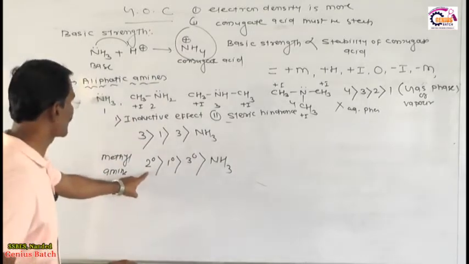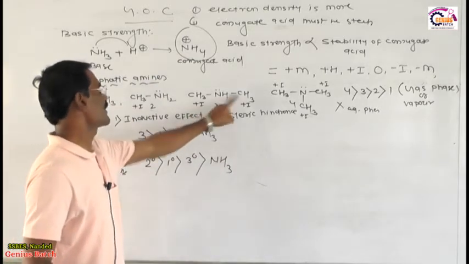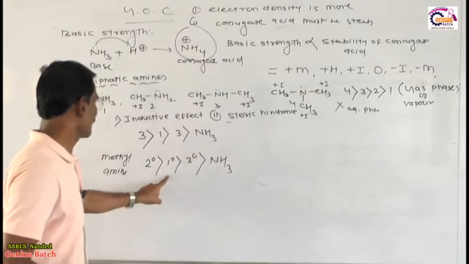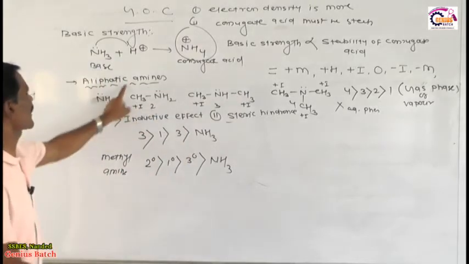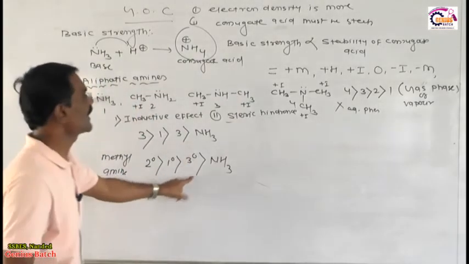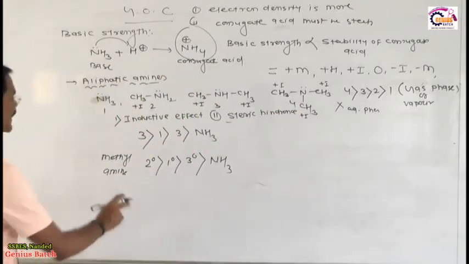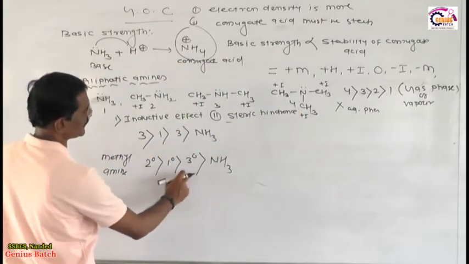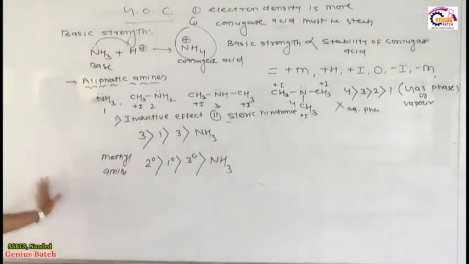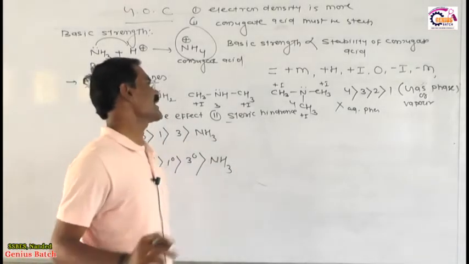What is the meaning of 2 degree? This is secondary amine, which is attached to 2 alkyl groups. 1 degree is primary amine, attached to only 1 alkyl group. 3 degree is attached to 3 alkyl groups. Therefore, secondary is more basic than primary, more basic than tertiary, more basic than ammonia. So this is the conclusion in case of methylamine.